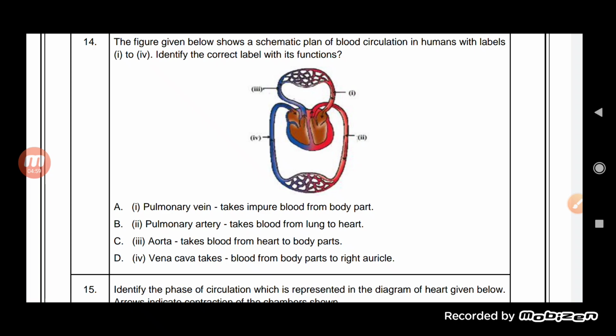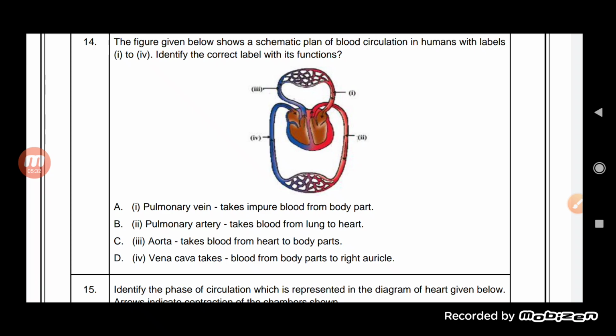Second one, now this vein will enter into the artery, and no, this will be aorta. So the aorta is the artery which carries the oxygenated blood from the heart to the different parts of the body. So the second one will be aorta.